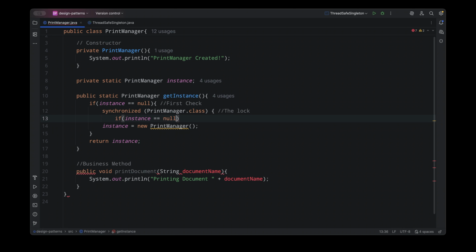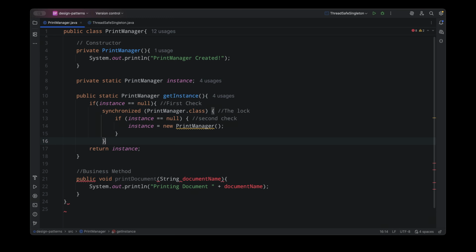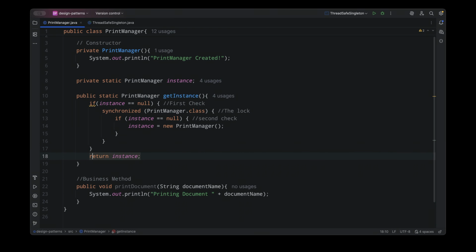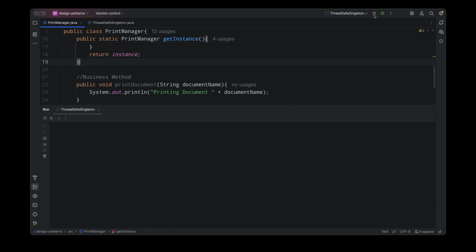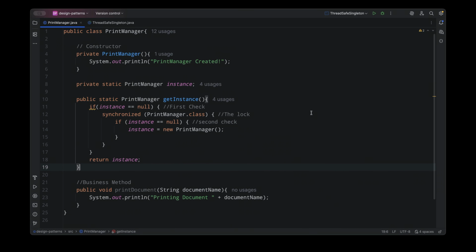So to explain why we have checked instance equal to null two times, let's imagine the sales reaches the lock, but HR gets there first. HR creates the singleton, and when sales finally enters, the object already exists. Without this second check, sales would create another object. And that's why the second check is absolutely essential.